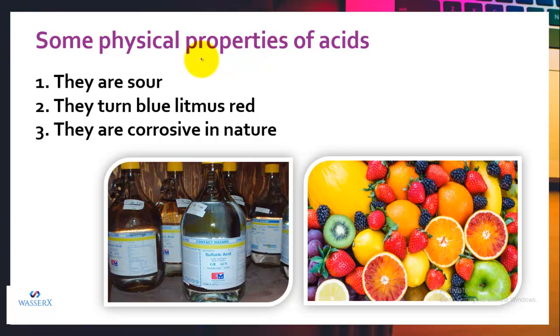So if we talk about the physical properties of acids, we saw that they are sour in nature. That means they taste sour. And if we react them with blue litmus, what effect do they have on it? They turn blue litmus red. Initially blue litmus turns red. And they are somewhat corrosive in nature.